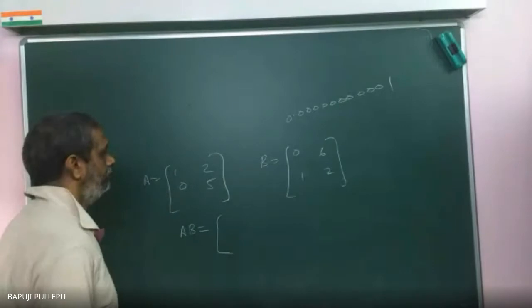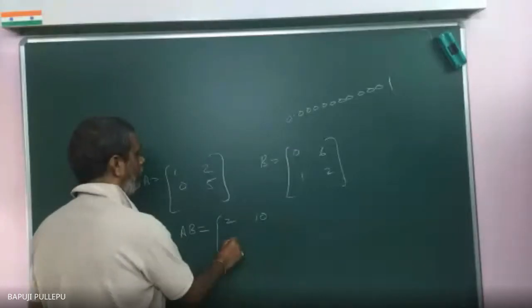What is the first element? 2. Second element? 10. Third element? 5. Next element? 10.